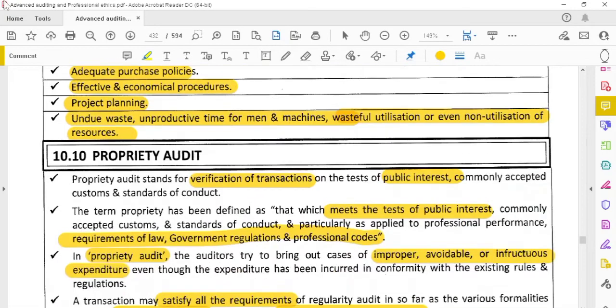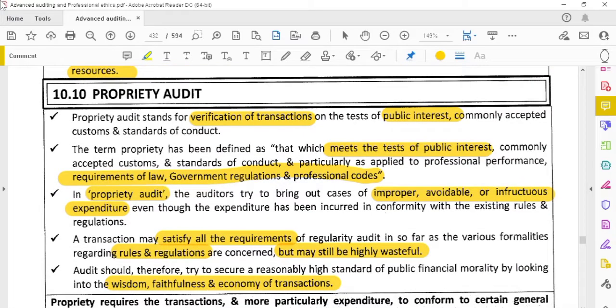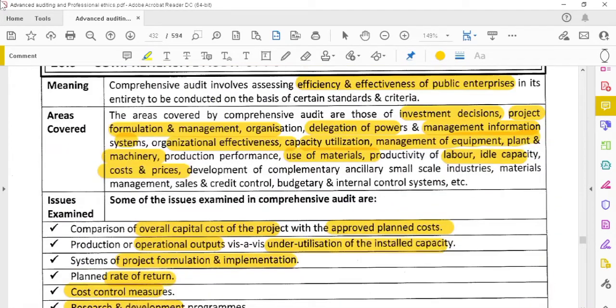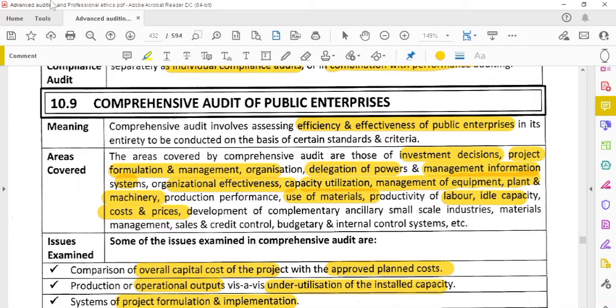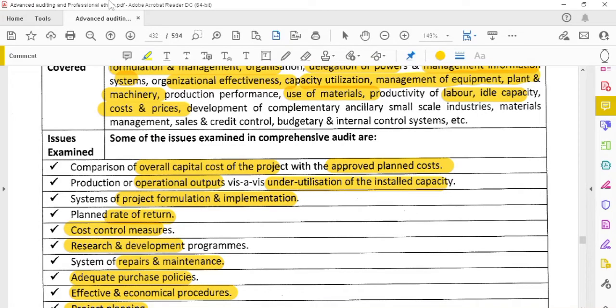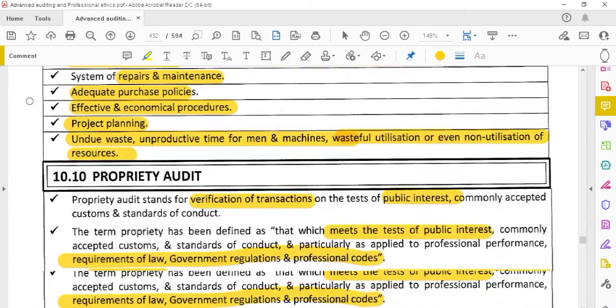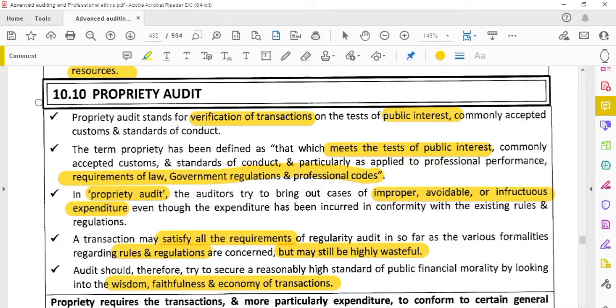Okay, next, propriety audit. We have now completed the comprehensive audit of the public enterprises. In comprehensive audit, we verify the efficiency and the effectiveness of the public enterprises. That is the area we have to verify, and all those points we have to examine while conducting the audit. Propriety audit means the verification of the transactions.